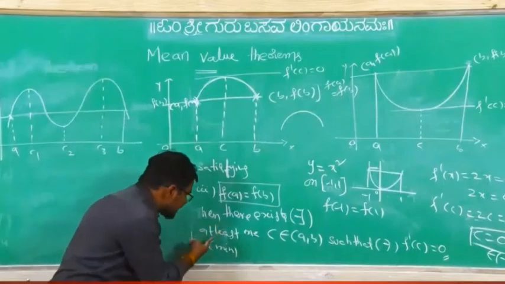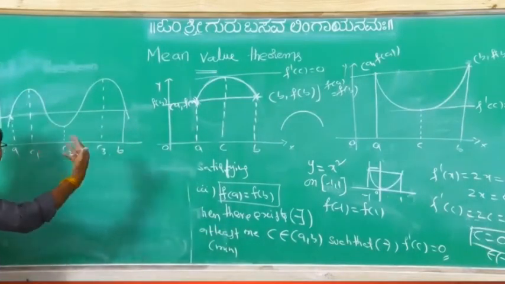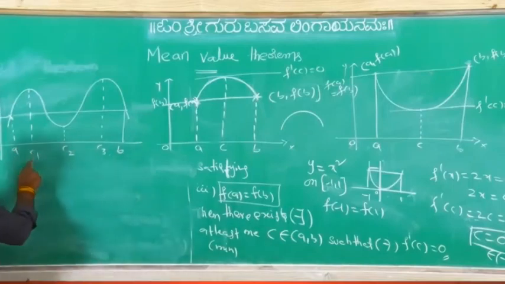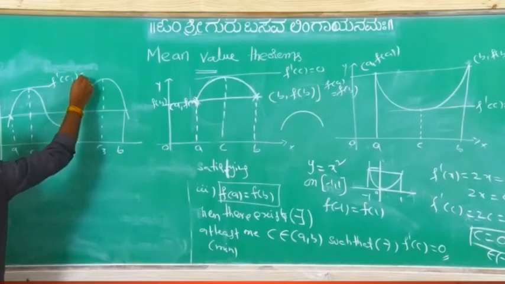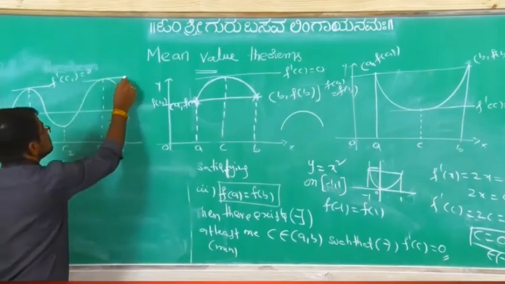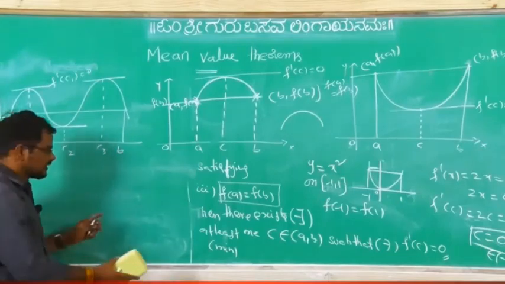Three points. So that's why he is saying at least 1 point, meaning not only 1 point, more than that also. If you take the tangent, f dash of C1 equals 0, here also 0, here also 0 we are getting. So that's why more than 1 point is also possible, right?